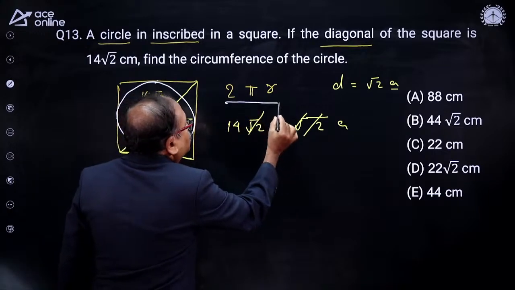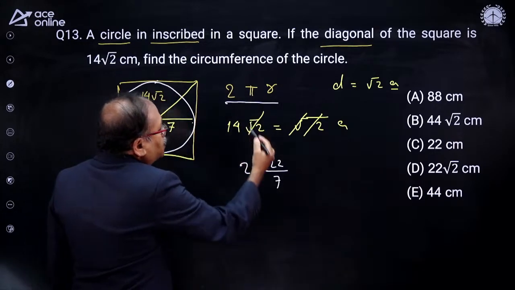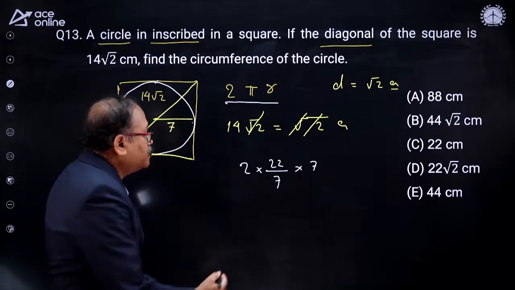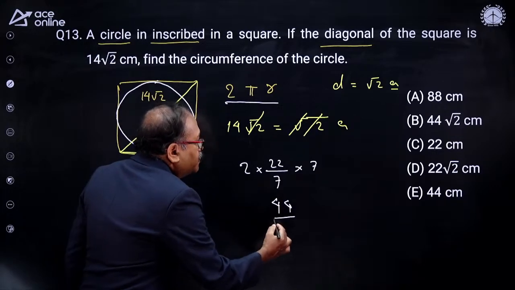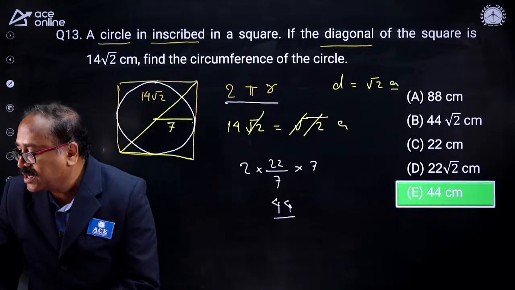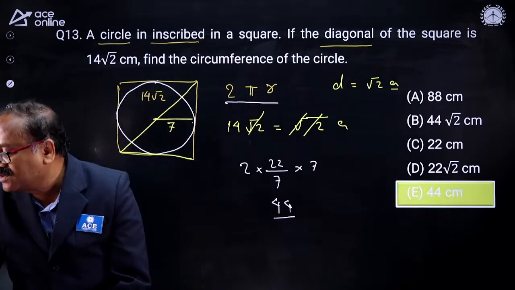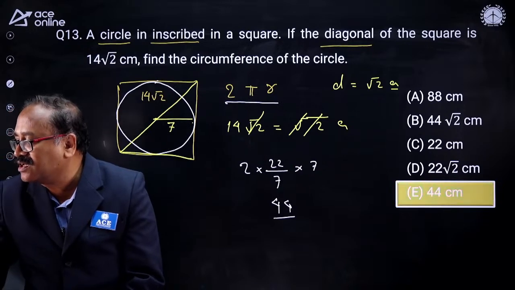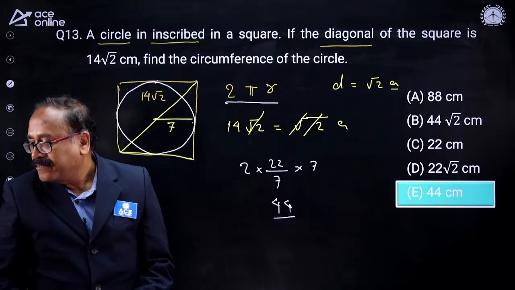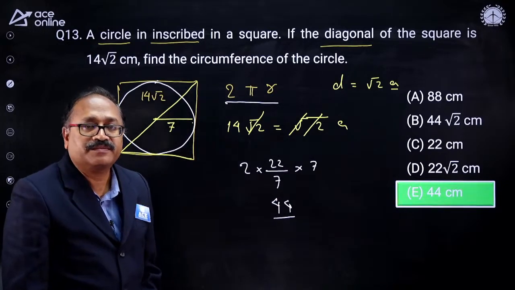The formula is 2 pi r. That means 2 into 22 by 7 into 7. As 7 gets cancelled, 2 into 22 is nothing but 44. So it will be 44. Option E? Yeah, that's right. Option E. Likhita, is that clear, madam? Shravanti, is that clear, madam? And Sumit sir has already answered the question, that is 44. Moving to the next question.